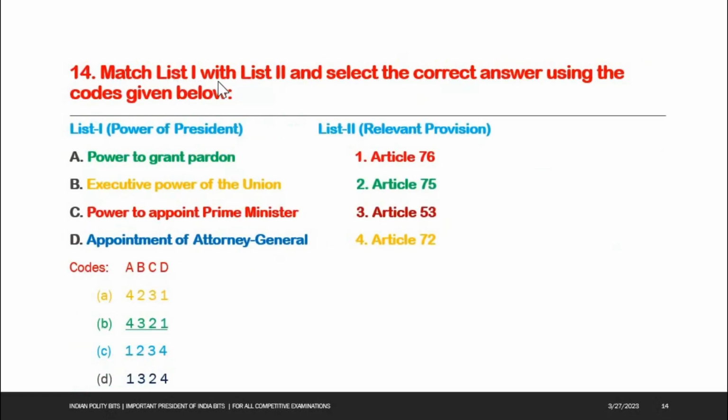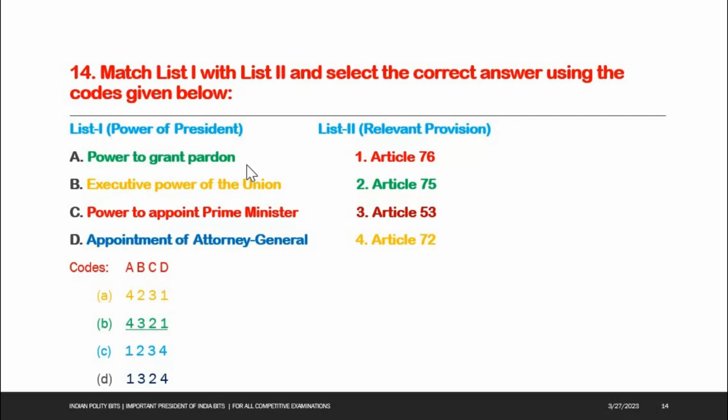Next one. Match list 1 with list 2 and select the correct answer using the codes given below. List 1, power of President. List 2, relevant provision. See the options. Option A, power to grant pardon. See the match here. Article 76, Article 75, Article 53, Article 72.